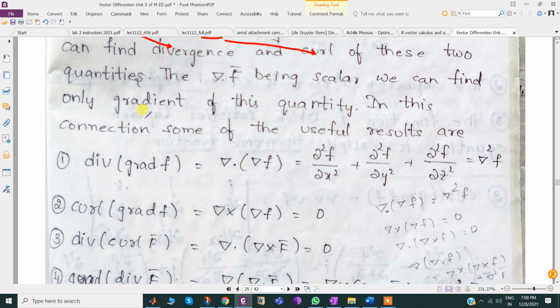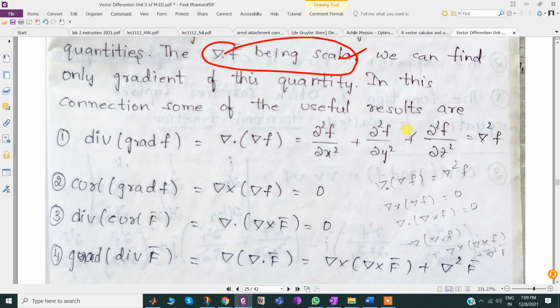This quantity, del f bar being a scalar, is senseless. Del dot f bar being a scalar, okay, that's fine, no issues. We can find only the gradient of the quantity. Gradient is nothing but how the quantity changes with respect to the x-axis, y-axis, z-axis. Nothing but differentiation, how the variable changes along the change in x, y, z. Now in this connection, some useful results.